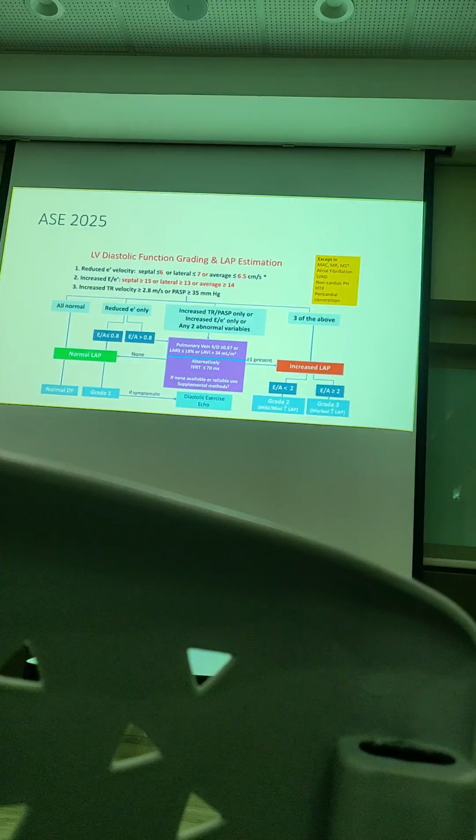So when you do the exercise stress echo, the EE prime will be high, maybe 16 or 18. So you prove that the patient is having symptoms during exertion. That's why the patient has symptoms of heart failure, exertional dyspnea. So that's why the diastolic stress echo will be very useful.